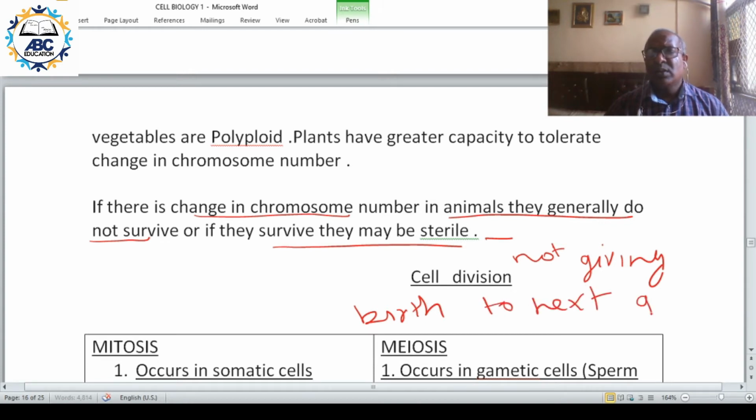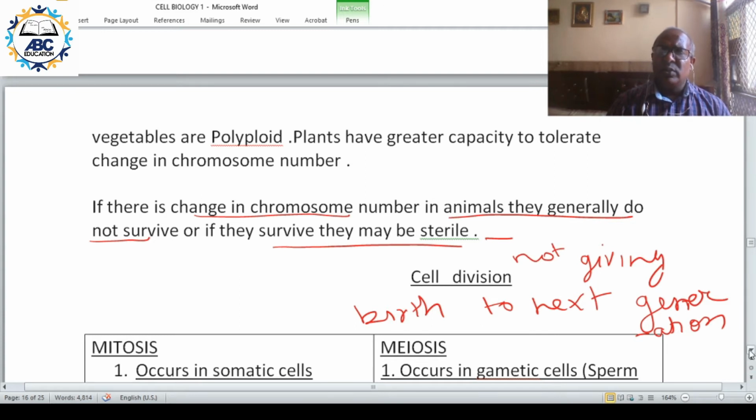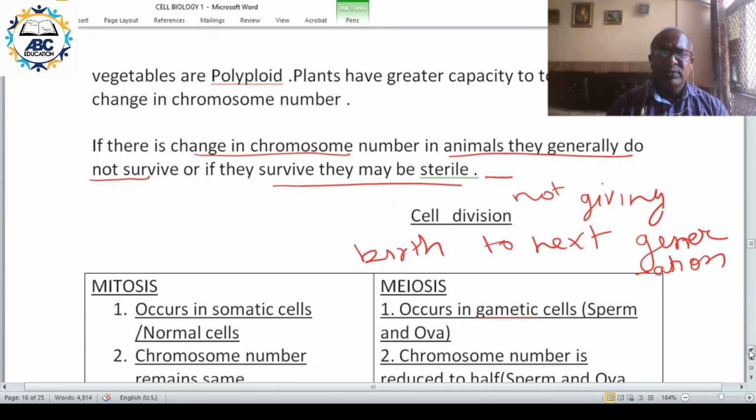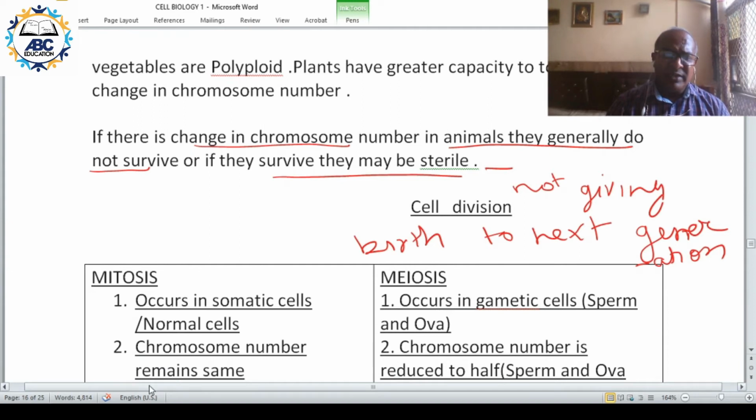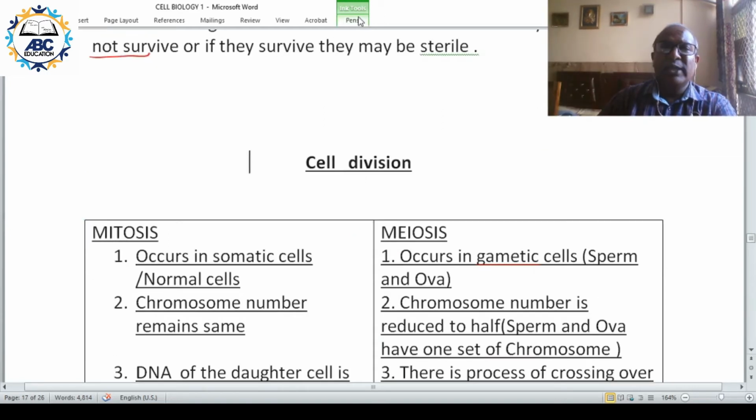So in animals, either they will not survive if the chromosome number is variable, or if they survive, they will be sterile, that is, they will not give birth to the next generation.